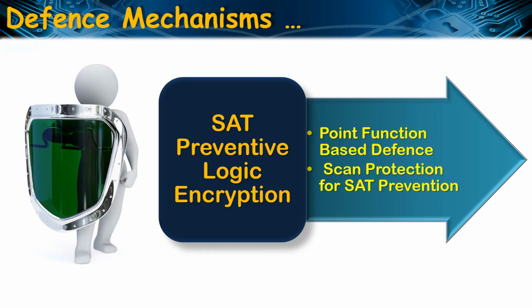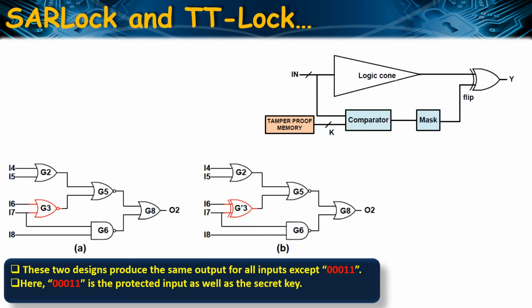Now let's see how we can prevent the SAT attack. Here I will discuss two different types of SAT resilient solutions. The first one is point function based defense against SAT attack and the second one is scan protection for SAT prevention. First, let's see various point function based SAT resilient techniques. The success of SAT attack largely depends on the ability of the DIPs to eliminate multiple incorrect keys in a single iteration. The execution time of SAT attack is nothing but the summation of the number of iterations and the execution time of all these iterations.